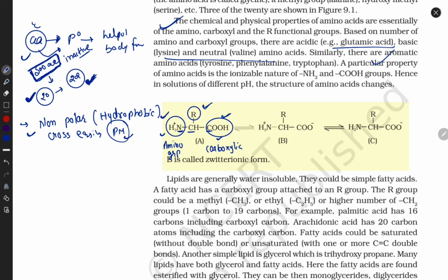Now, guys, there are some polar amino acids. We can call them hydrophilic. So they can't cross the plasma membrane because they have charge.